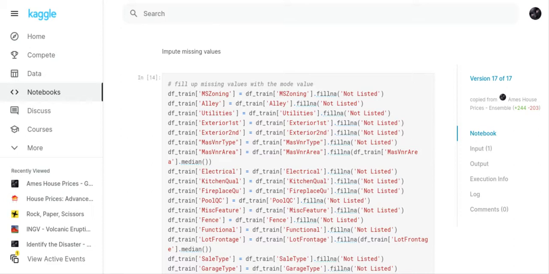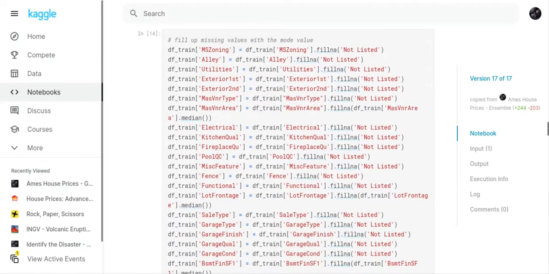That's actually creating another category called not listed. And I think that's more accurate than using mode, because those cells were blank, so we honestly don't know what was in those cells. So I think it's best to just set up another category and call it not listed. And then for numeric columns, it was the median: if it was an object column, it was 'Not listed', and if it was a numeric column, it was median.